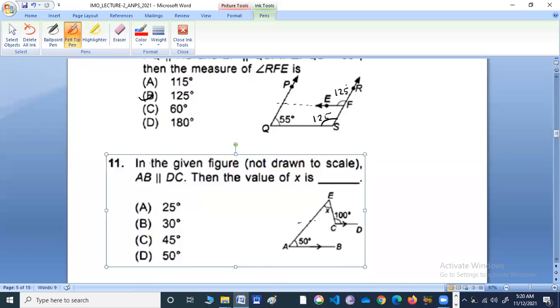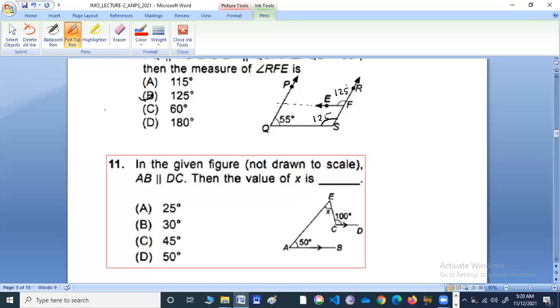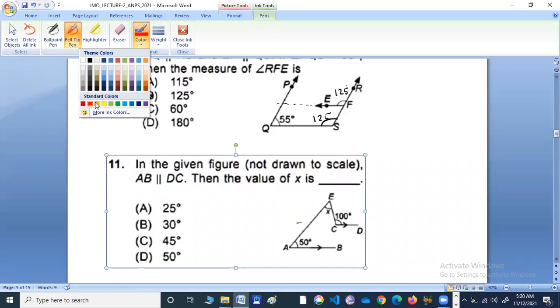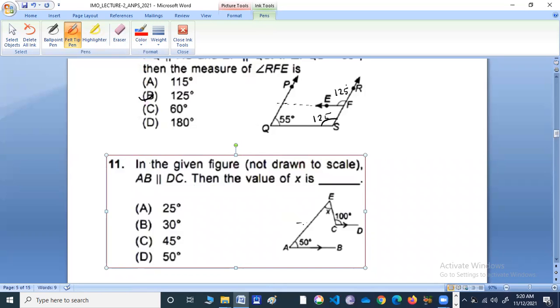So if we increase a bit, this is parallel.